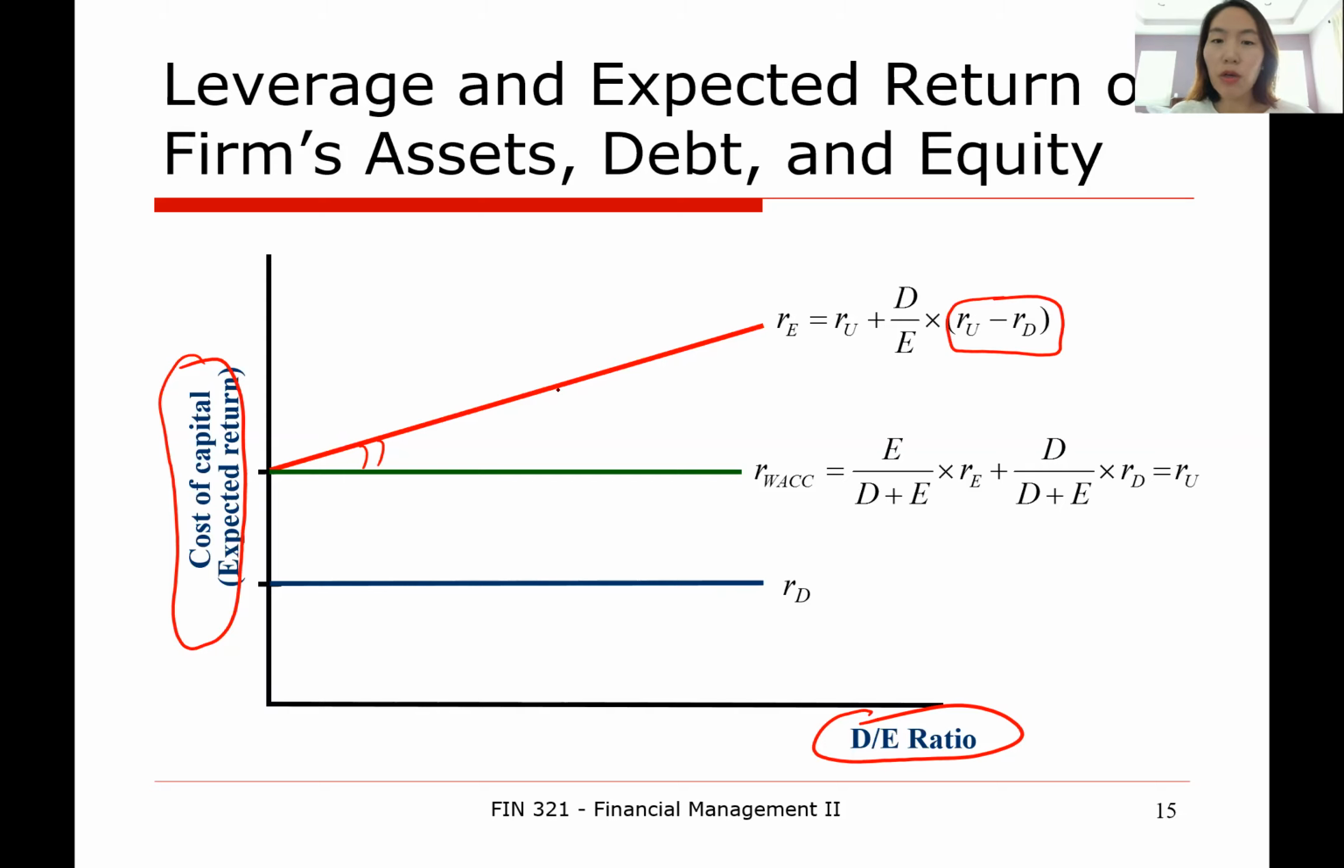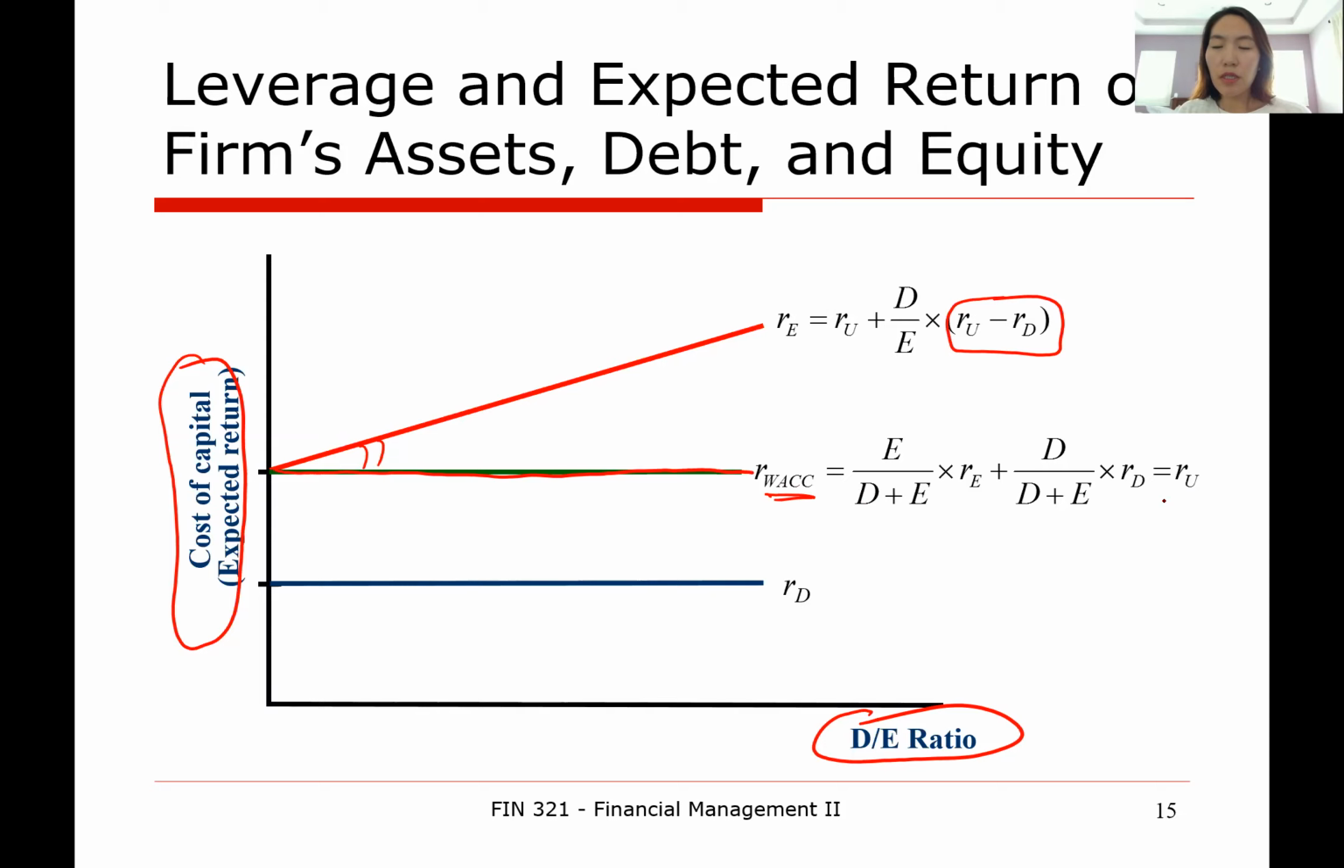Now, in the perfect world, when you increase the amount of debt, you rely more on a cheaper source of capital. But as you increase the amount of debt, the return on equity will increase. And in a perfect capital market, the increment in the return on equity will be exactly offset by the use of the cheaper source of capital, the debt. Then the overall expected return on the firm's assets, represented by the firm's WACC, will remain constant. It will not be affected by the firm's capital structure choices.